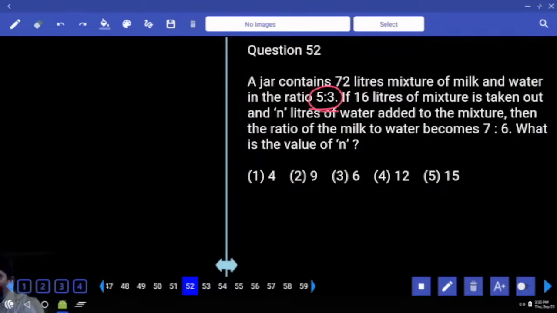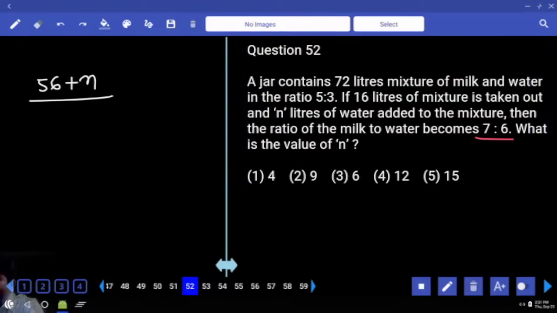Initially, how many parts are there? 8 parts. How many liters taken out? From 72, how much is left? 50 or 56? 56 liters left, correct? And how many liters added? n. This is the total quantity, which will have milk and water both, in the respective ratio,